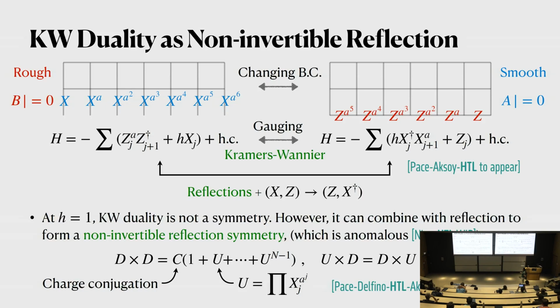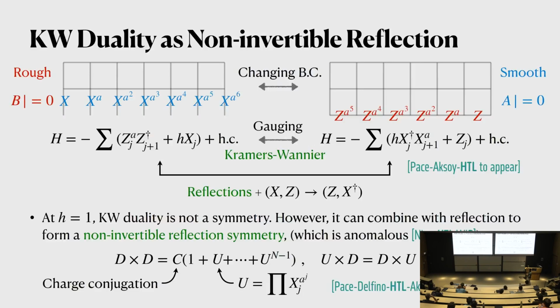But rather, we can combine this gauging procedure, or this Kramers-Wannier duality, with reflection to make a non-invertible reflection symmetry. And it turns out that this non-invertible reflection symmetry is also anomalous. So we can use it to constrain the critical points at h equals 1. So this is one application.